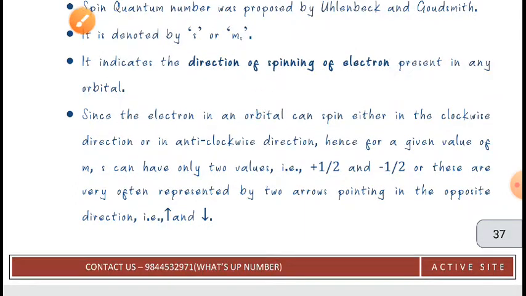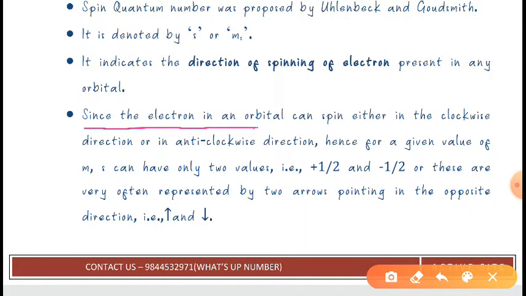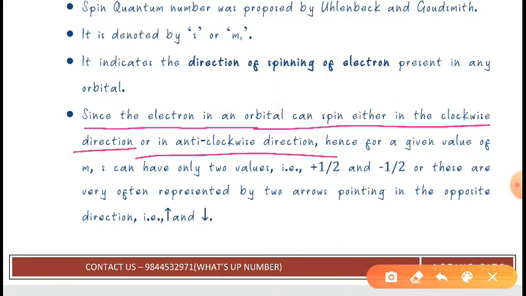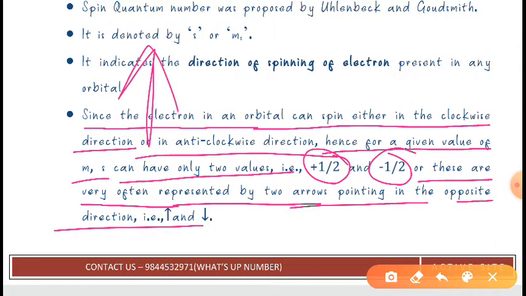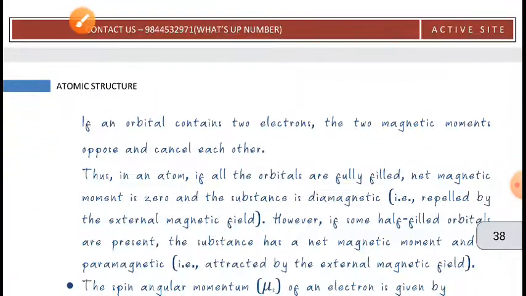Since the electron in an orbit can spin either in a clockwise direction or in an anti-clockwise direction, as I have already told you, the value of S can have two values, which are plus half and minus half. These are very often represented by two arrows pointing in opposite directions, just like this and this. I hope you have understood what this spin quantum number is.